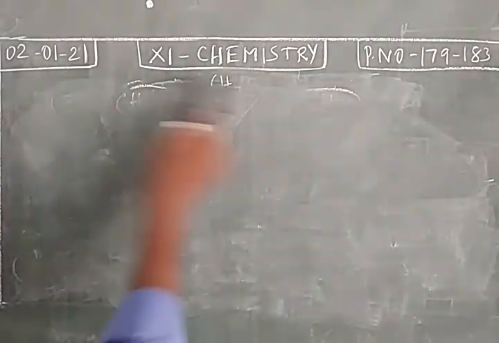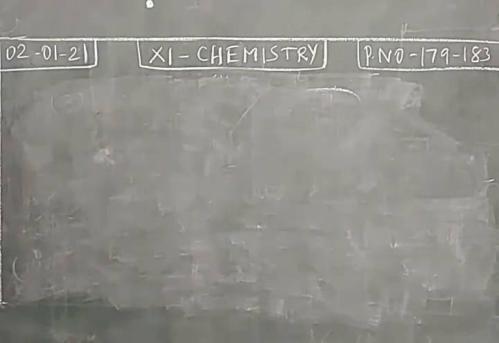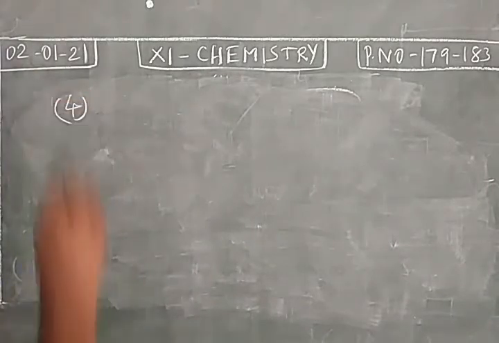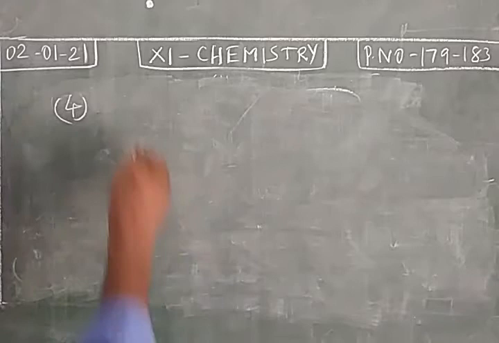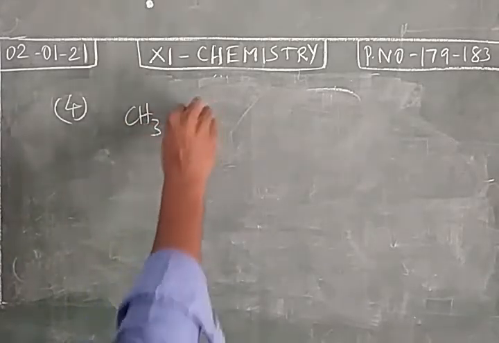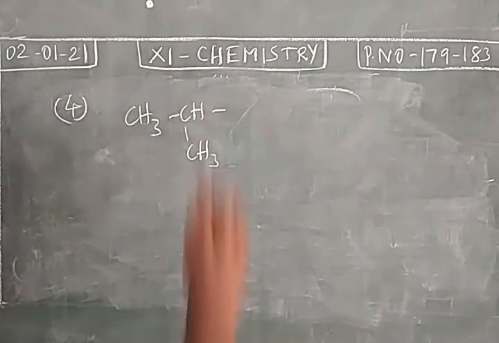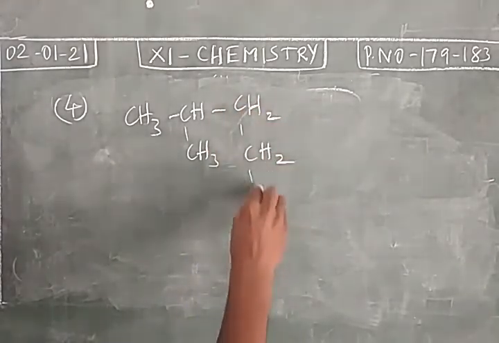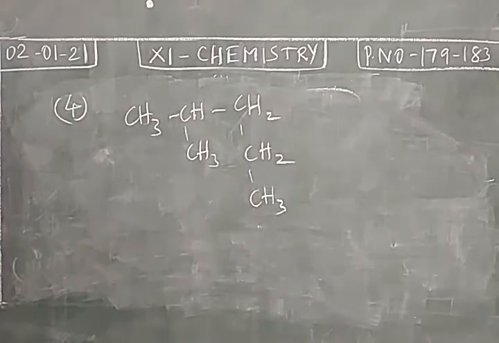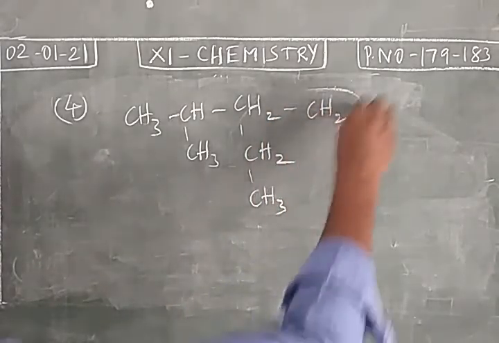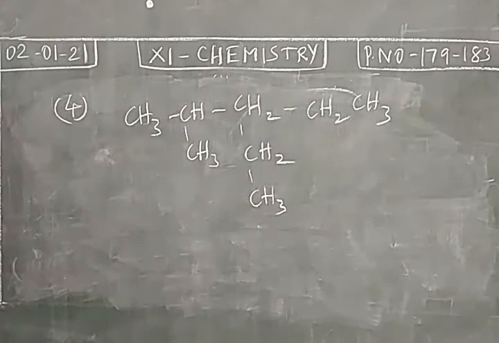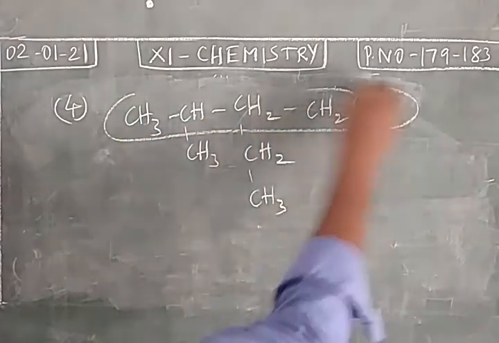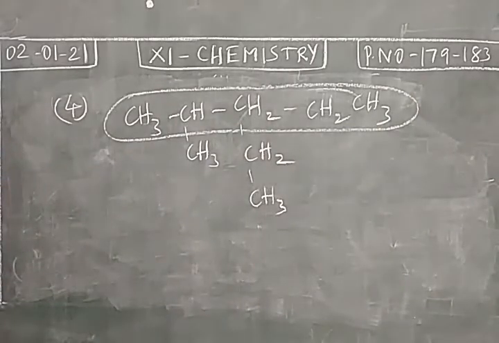Then example number 4. Take the fourth example. CH3, CH, CH3, CH2, CH2, CH3, CH2, CH3. So we can select the longest chain. Select the longest chain. Now we will give numbers from left to right or right to left.